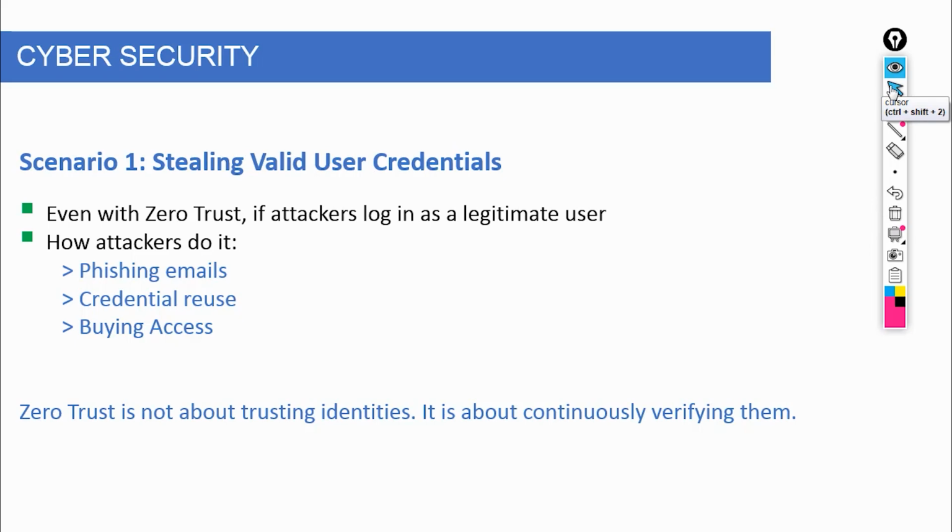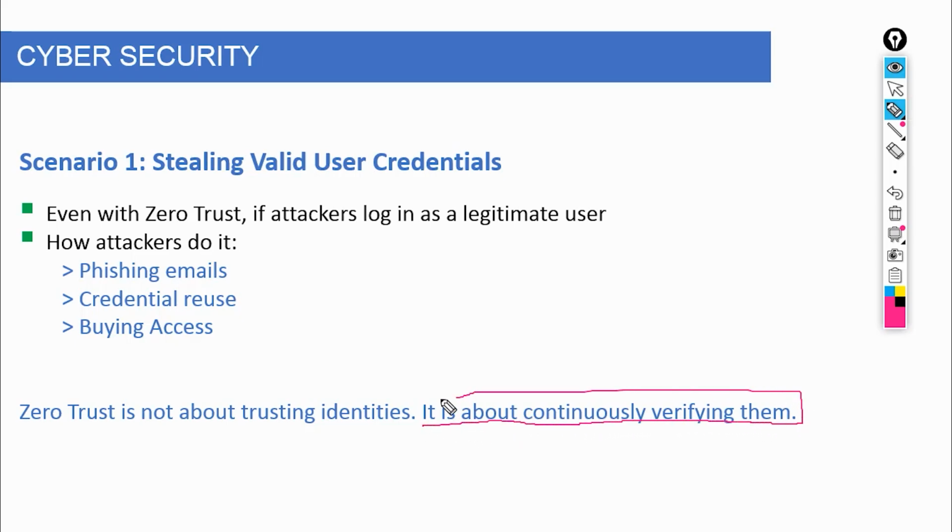Now let's talk about something even more deceptive, MFA fatigue attacks. Most beginners think multi-factor authentication is the ultimate defense. And yes, it's powerful, but only if it's used correctly. Attackers today are not trying to break MFA. They are trying to exploit human behavior around it.